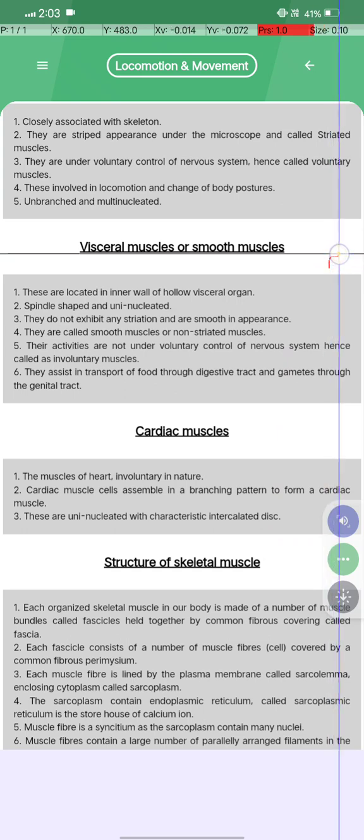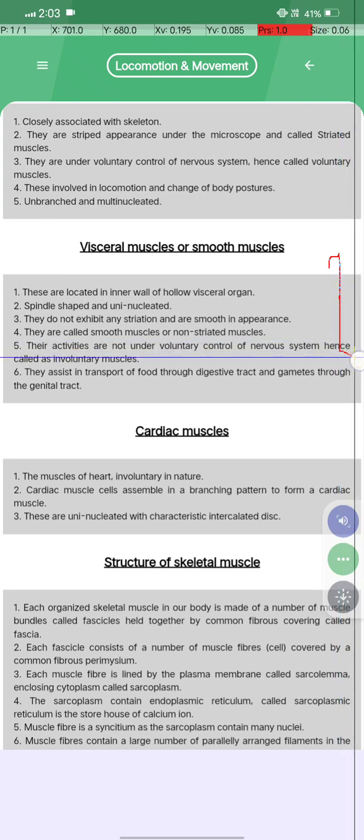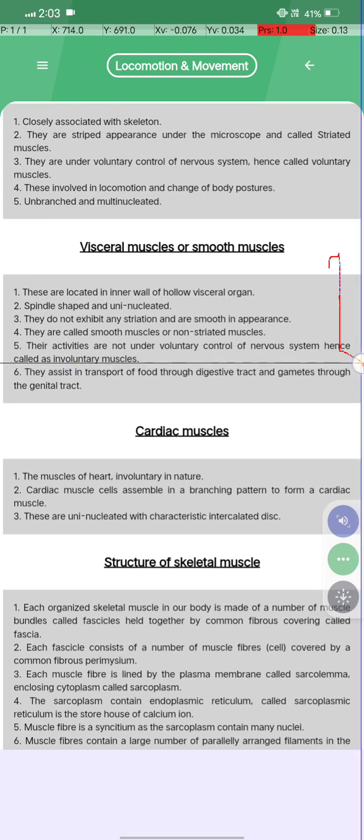Visceral muscles or smooth muscles are located in the inner walls of hollow visceral organs, spindle shaped and uninucleated, and they are smooth in appearance, hence called smooth muscles or non-striated muscles. Their activities are not under the voluntary control of the nervous system, hence called involuntary muscles.